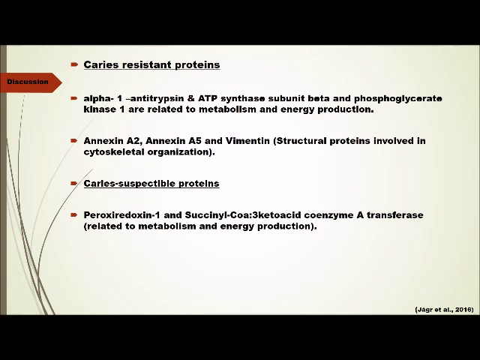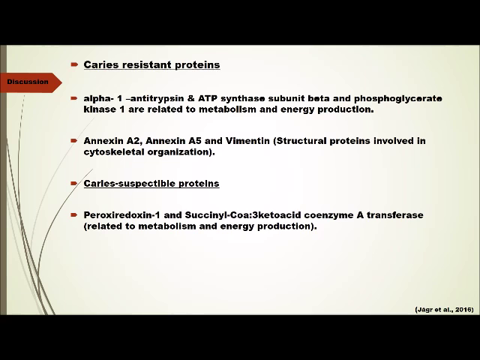On this slide, I am going to talk about the biological function of some of the proteins found in this experiment, such as some caries-resistant proteins such as alpha-1 antitrypsin, ATP synthetase subunit beta, and phosphoglycerate kinase 1, which are related to metabolism and energy production. Alpha-1 antitrypsin is a major circulating and tissue inhibitor of serine proteinase.